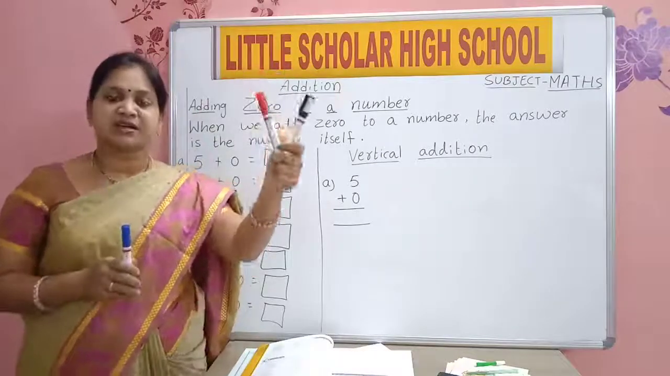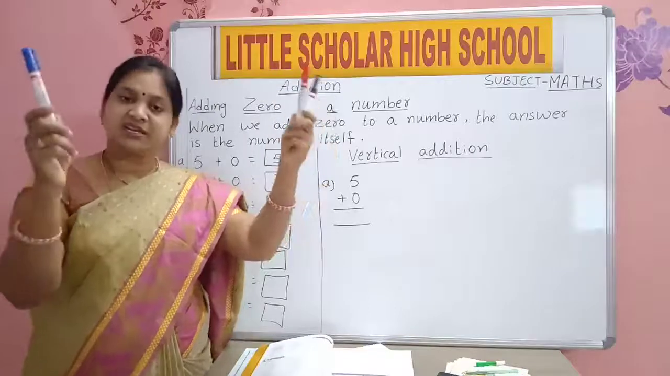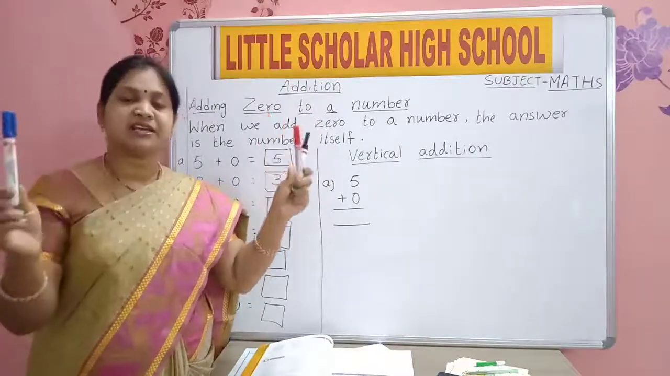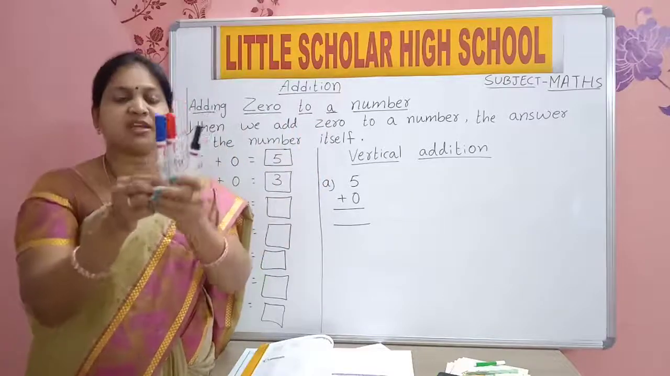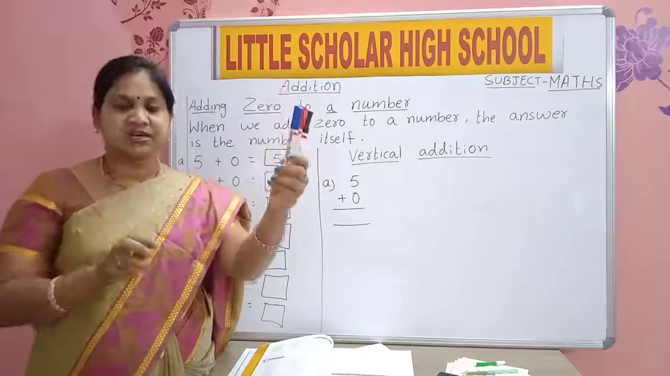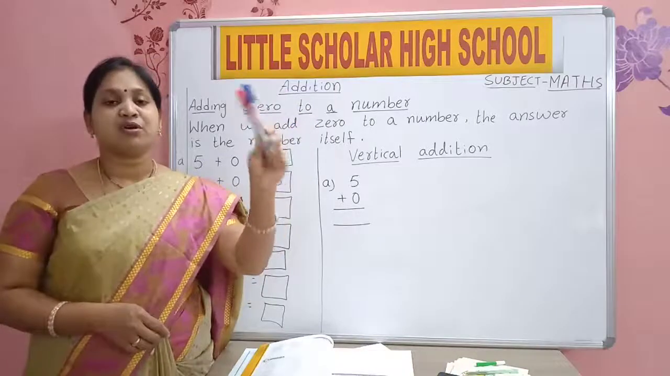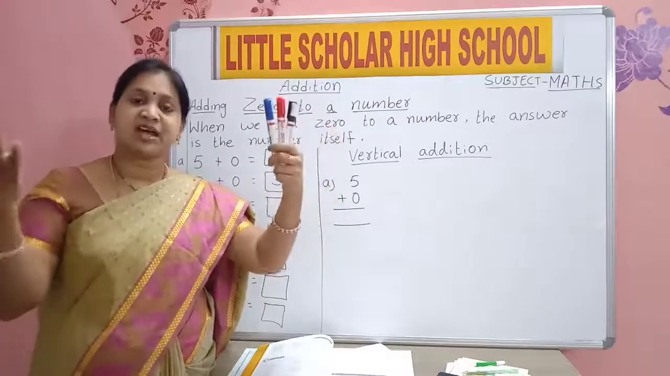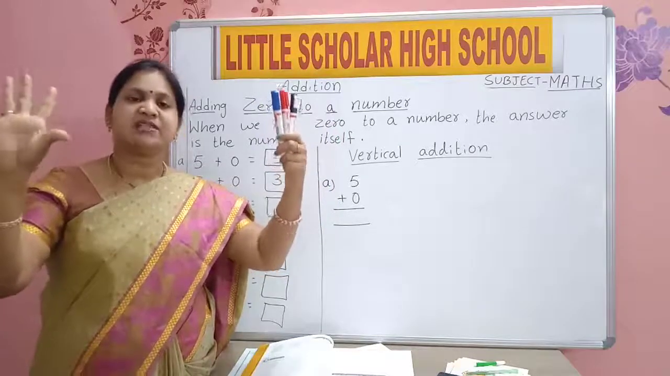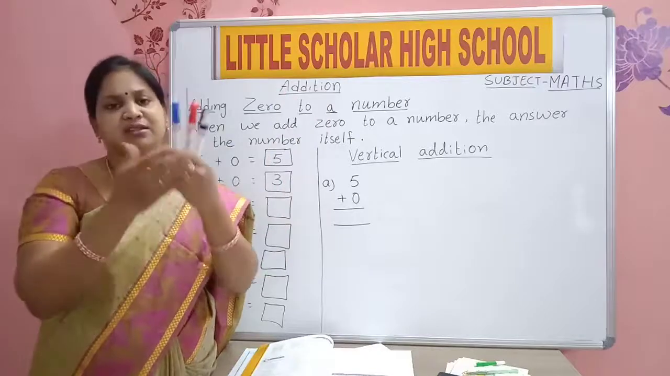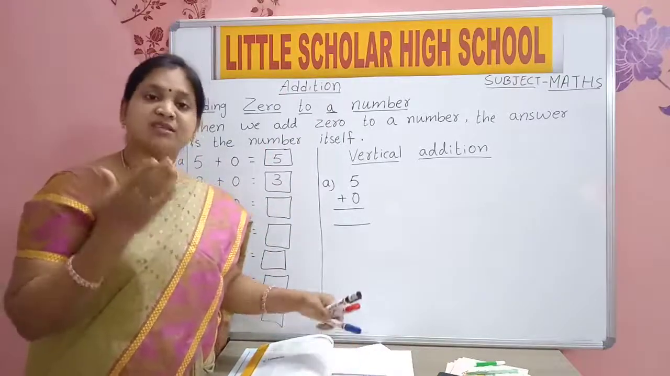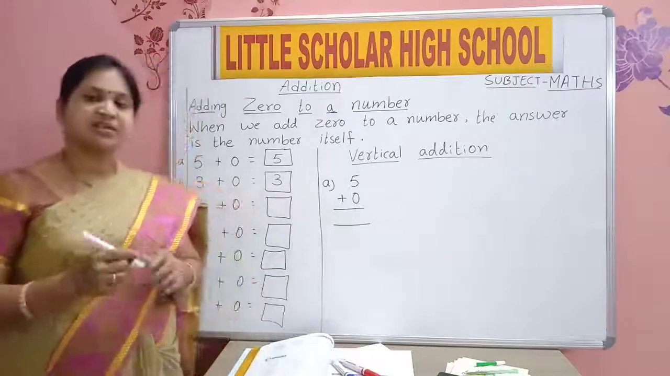If I have 2 markers in one hand and 1 marker in another hand, and we put all this together, then how much now? 1, 2, 3 markers. Yes or no? But if all these 3 are in one hand and in another hand nothing, 0 markers, then if we add all this, what will be there? 3 only, no? So any number added to 0 will give you the same number.